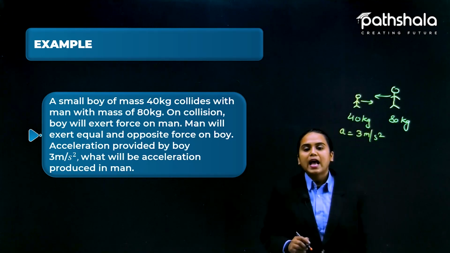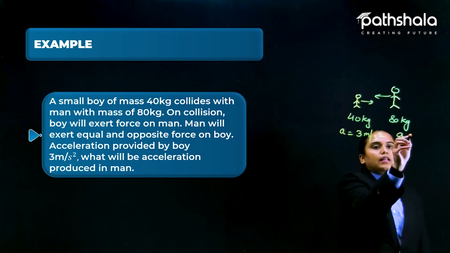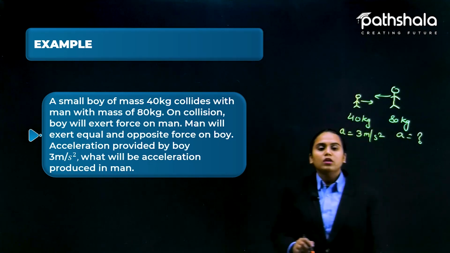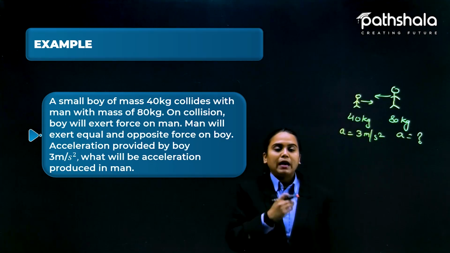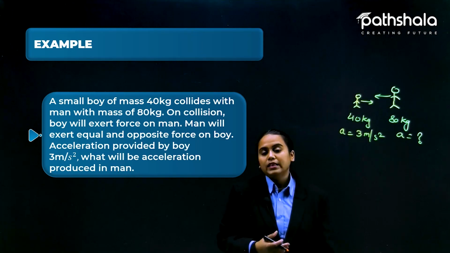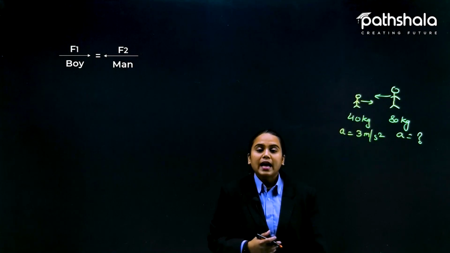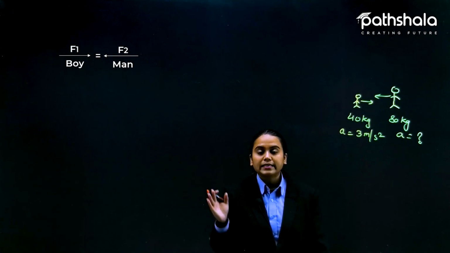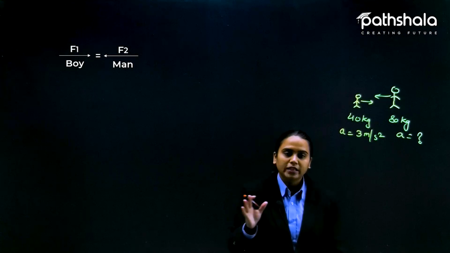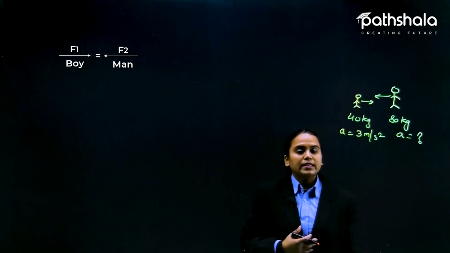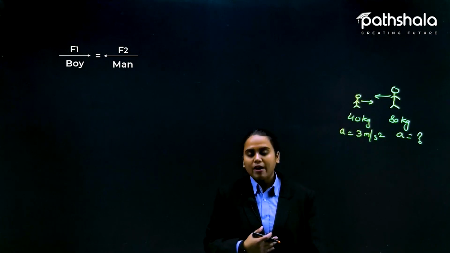We need to find the acceleration produced in the man. Now you need to find the acceleration value that is actually produced in the body of the man. Okay, so here is the solution: the boy and the man apply equal and opposite force on each other. So we can say that F1 would be equal to F2.